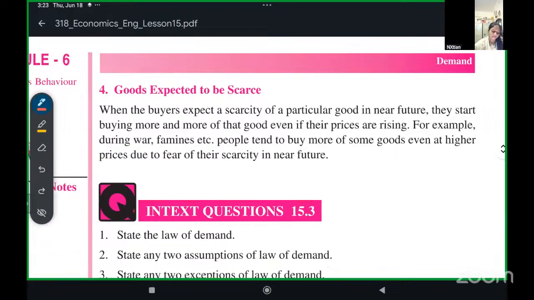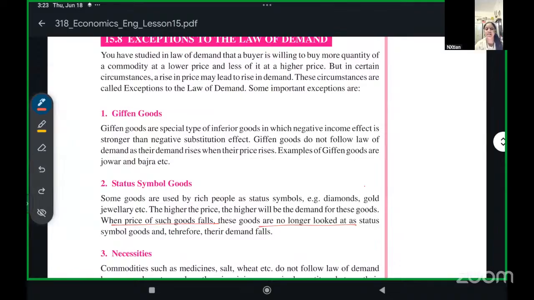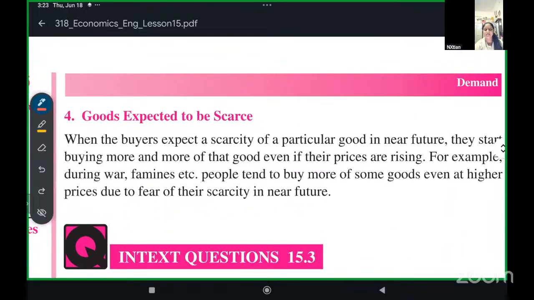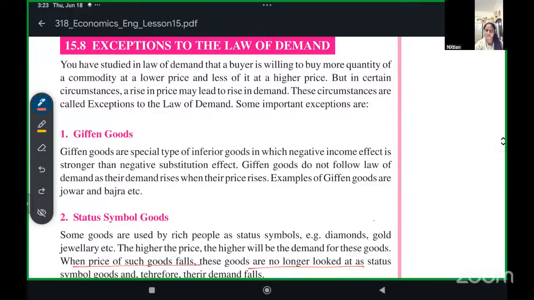So these are the four cases where the law of demand, meaning increase in price, decrease in demand, and decrease in price, increase in demand, does not work: in given goods, in status symbol goods, in necessities, and in goods expected to be scarce, meaning the goods which can go short at any time. So the law of demand doesn't apply to these four conditions. Any doubt in exceptions to the law of demand? No. Nakul? No, it's easy to understand.